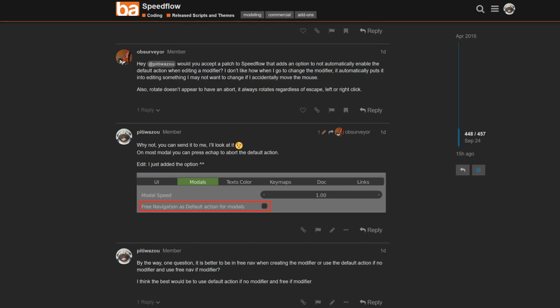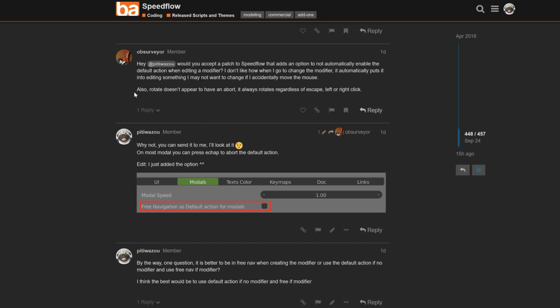Hello guys, so a little video about SpeedFlow for a little edit, but a really great edit. Observer on the Blender Artist Forum proposed a patch for SpeedFlow to change the behavior of the modals, and before he sent me his patch, I already added it to SpeedFlow because the idea was really nice.